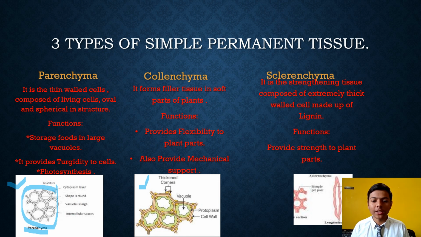Sclerenchyma is the strengthening tissue. It provides strength to the plant. It is very strong, extremely thick, and made up of lignin. Its function is to provide strength to plant parts.